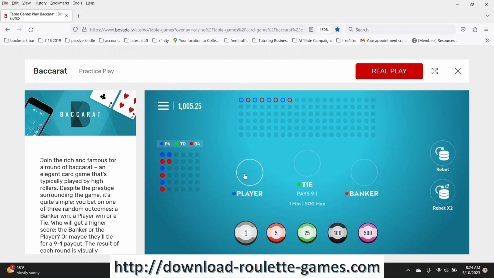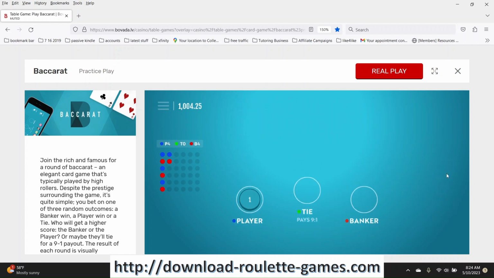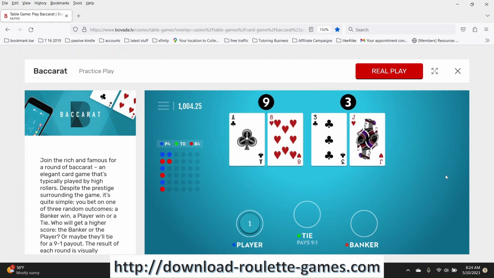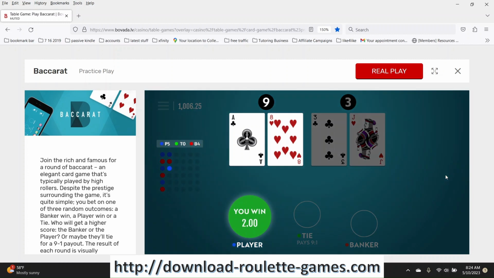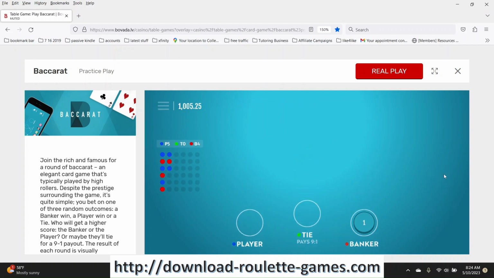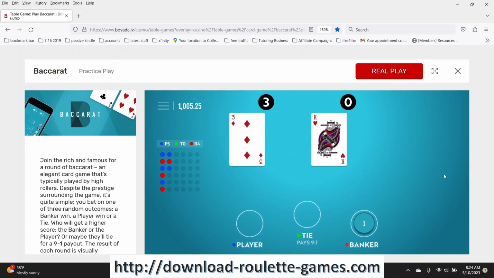Okay, staying at my base bet. And once again, just continuing this pattern, base bet, betting on banker now because so far this trend has not broken.